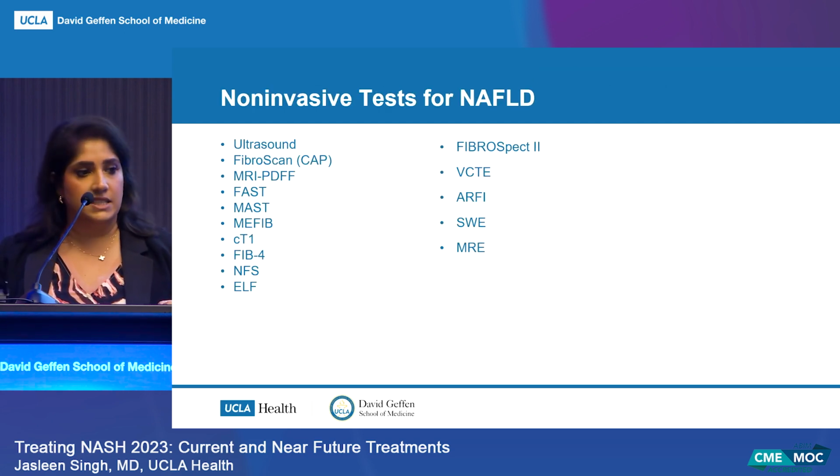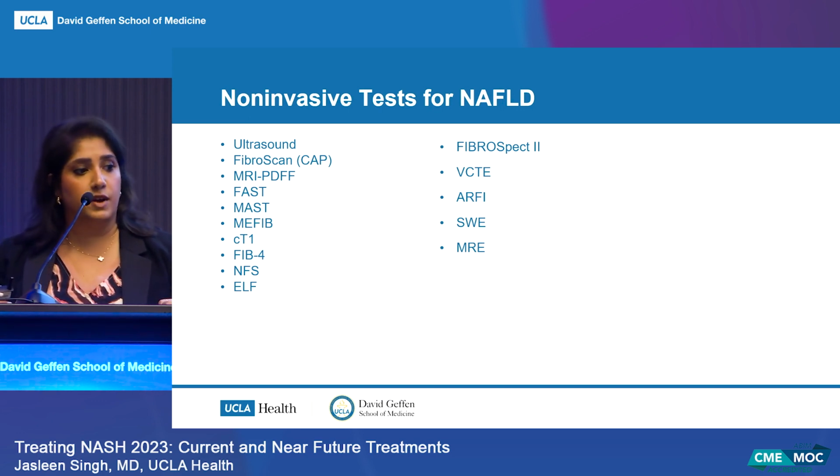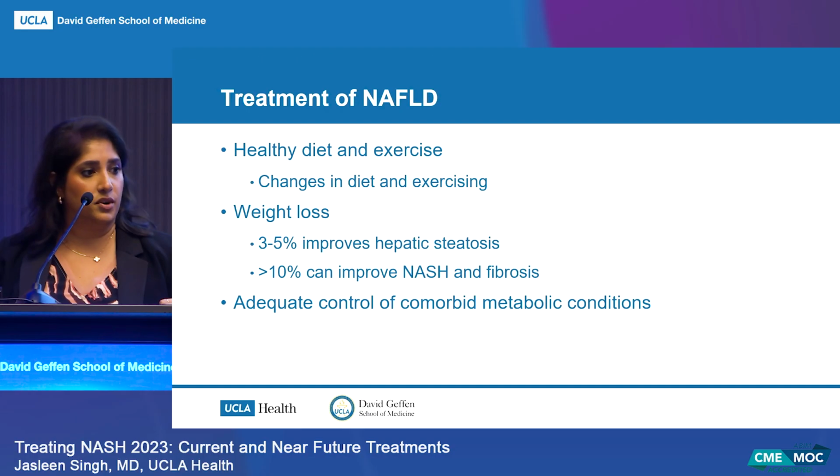So some of the non-invasive tests that are available to detect hepatic steatosis and for assessment of fibrosis are listed here. The ones that are most validated, and of course were also in the algorithm that I had just shown, are the FibroScan as well as the FIB4. I will have just a small comment about MR elastography. That's a very good test, especially when it comes to detecting F2 fibrosis or higher. So that's also a consideration if that is available wherever you are.